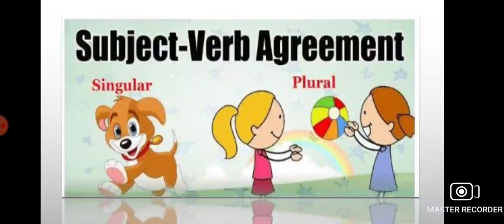You can see there is a dog, and in the second image you can see that there are 2 girls playing a ball. So what do you understand by this? Yes, subject and verb agree with each other. Yes, definitely. Subject always deals with the verb. If there is a singular subject, there will be a singular verb. If there is a plural subject, there will be, of course, a plural verb.